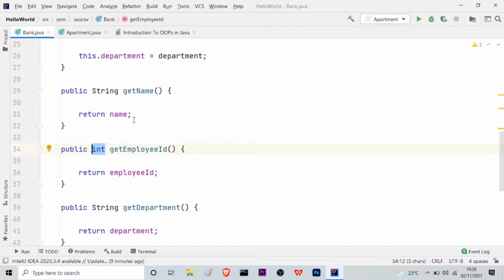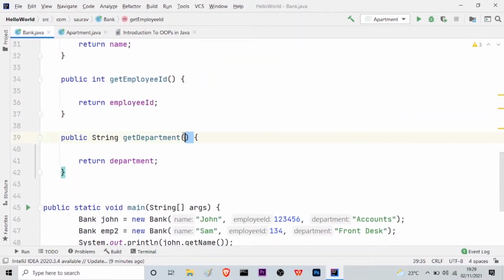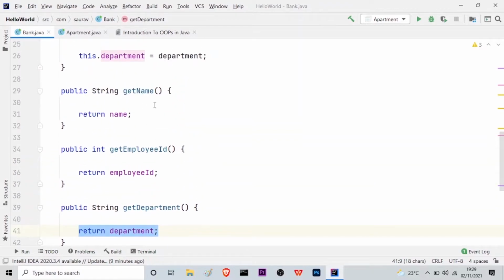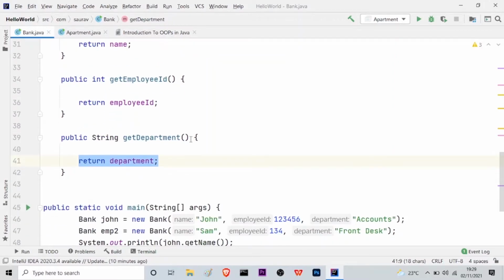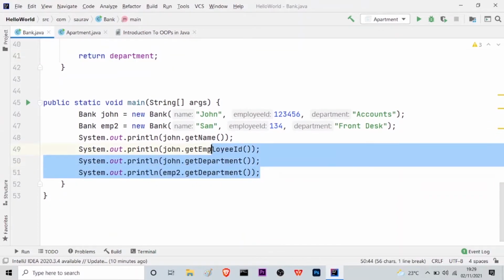Similarly, they are just doing one thing. It is returning the name, it is returning the employee ID, and in the third case, the get department method is returning the department. So these three methods are actually returning the information stored inside the properties. So this is okay. After that, here I will come later.